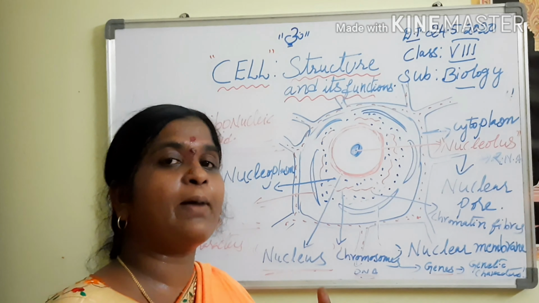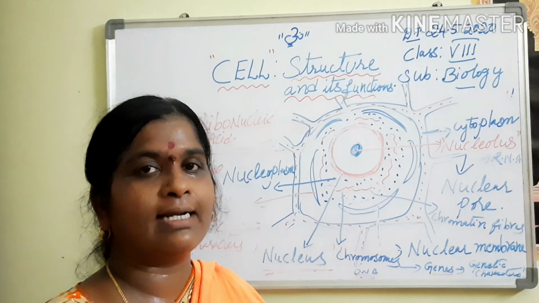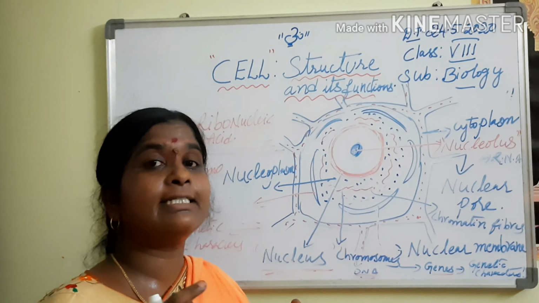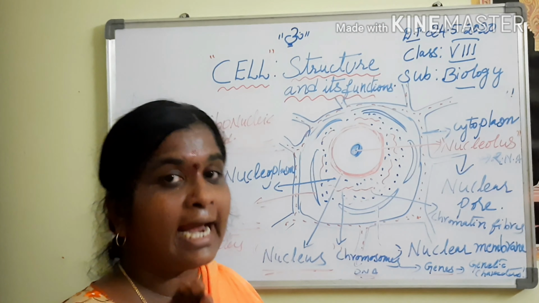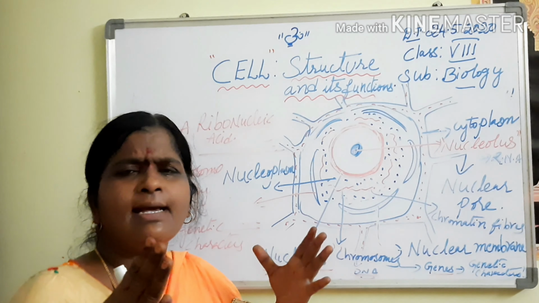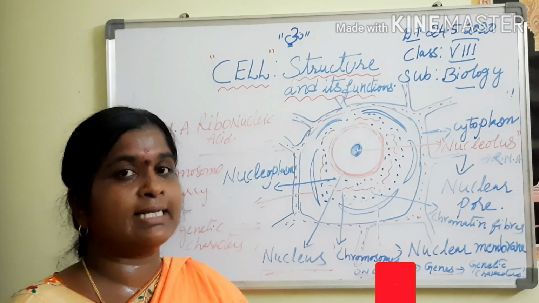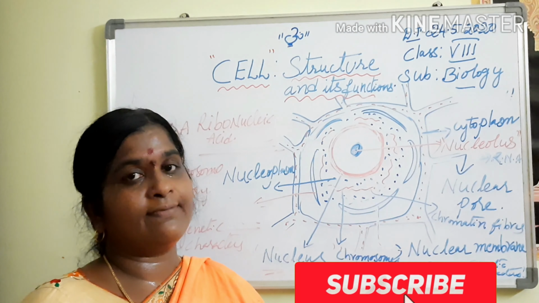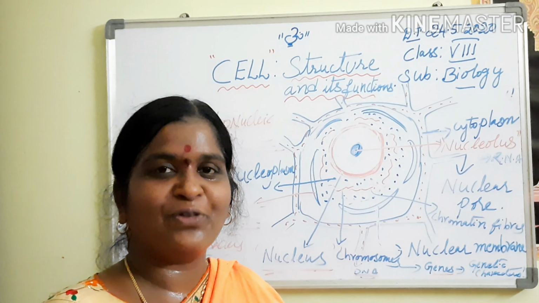In the next part, we are going to learn about the cell organelles. What are the cell organelles? Mitochondria, ribosomes, endoplasmic reticulum and Golgi bodies. These we can know clearly by comparing the two types of cells, the plant cell as well as the animal cell, in the next part. Thanks for watching.